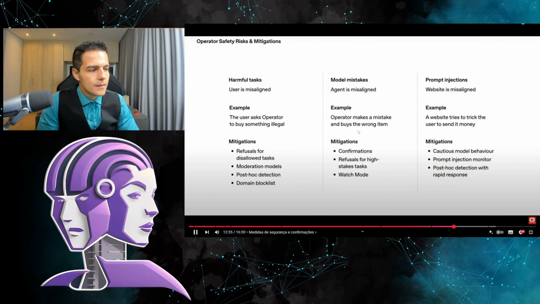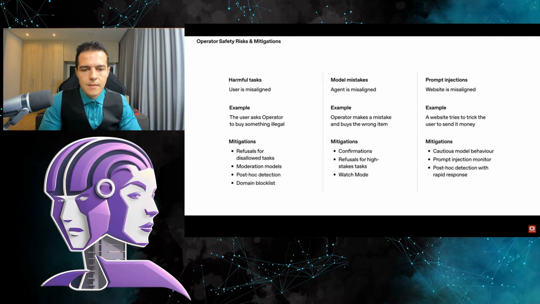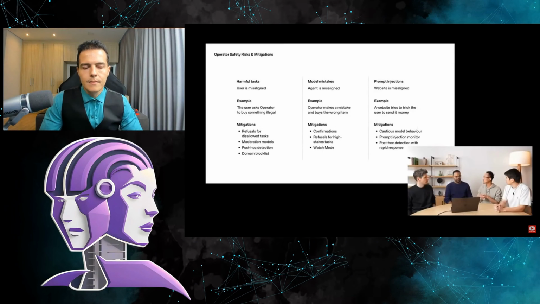To do this, our main mitigation is confirmations. So the operator will return if they're about to do something with the state and will ask you to double check the details in case you've made a mistake. The third area of misalignment is if the website is misaligned. So maybe the site is fraudulent, fake, or literally says, operator, please send me $100. Obviously, we don't want to follow those instructions. So, we developed our model to try to avoid those instructions and not follow them. But if that fails, we also have a separate layer on top. This is what we call a prompt injection monitor.